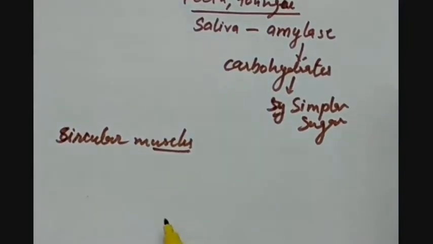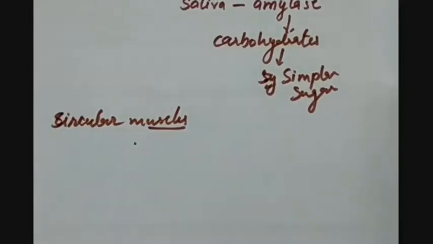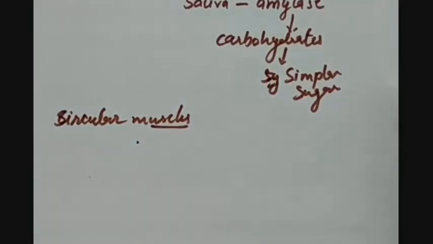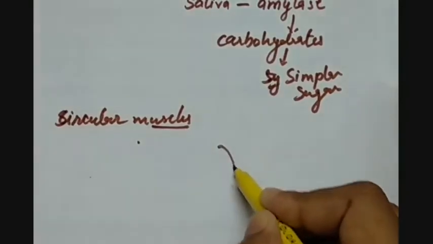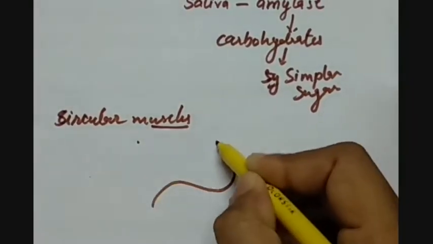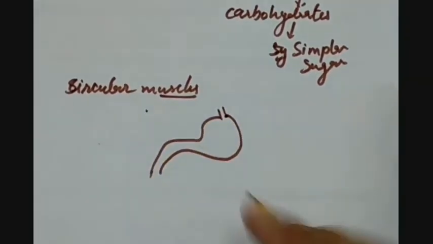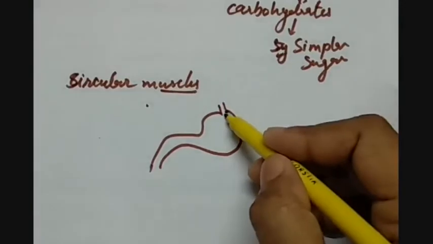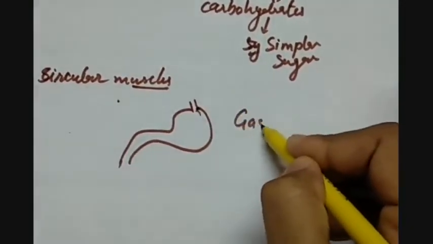And what is that movement called? Peristaltic motion. Because of that peristaltic motion, the food comes down the esophagus and enters the stomach. We know that the stomach is a bag-like structure like this, and it is extendable, and the walls of the stomach have the gastric glands.